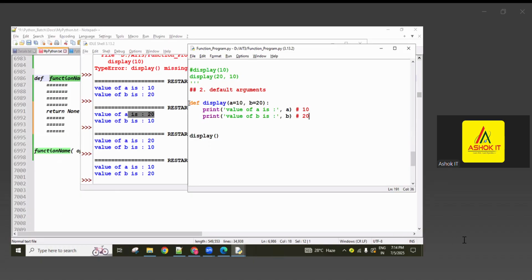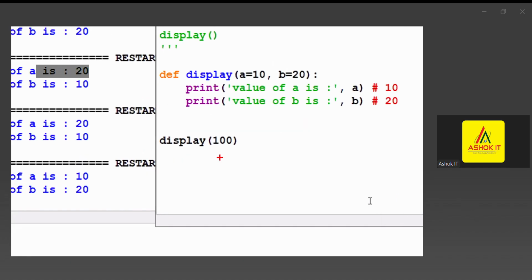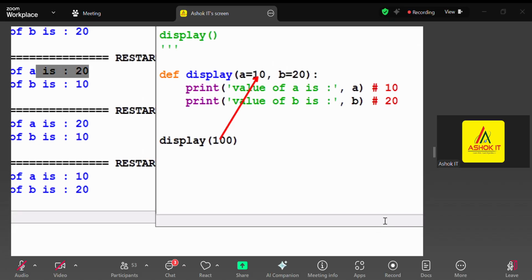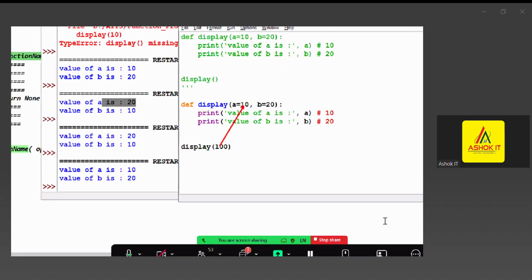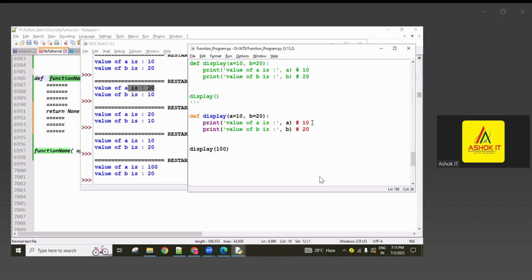The same program can execute any number of times. Now next, here a value is 100, like I'm giving. Now check it, guys, no error is coming. One value I gave, this first value is updating. The first position value goes into the first variable, updating 10 with 100. Now value of a is 100, value of b is the default value 20. That's why you're not going to get any error. 100 and 20 you're going to get.